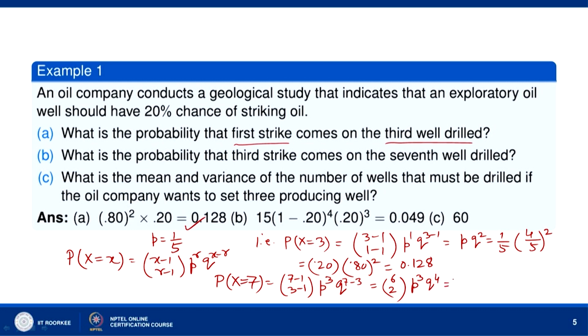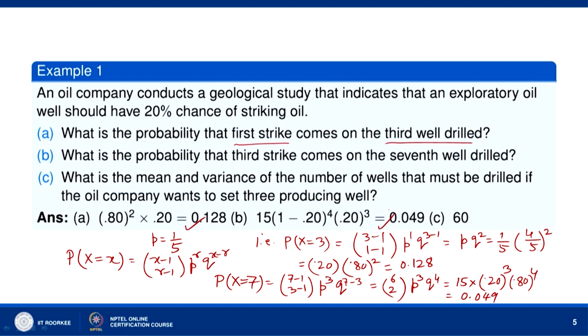6C2 is 15, P cube means 0.20 raised to the power 3, Q means 0.80 raised to the power 4. So, 15 into 0.20 to the power 3 and 0.80 to the power 4. So, this is 0.049. Okay. So, this is the answer.